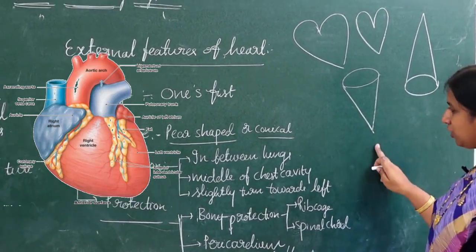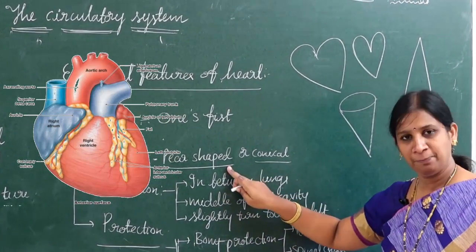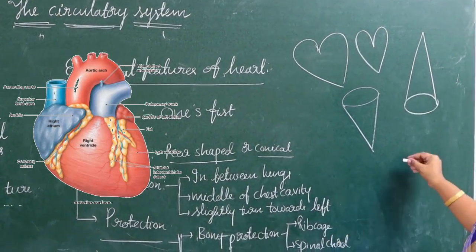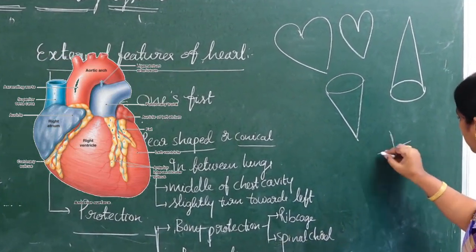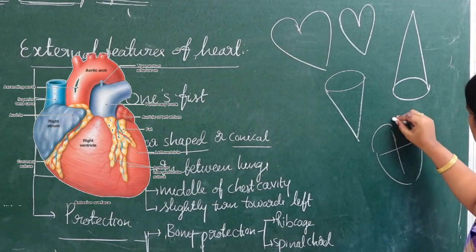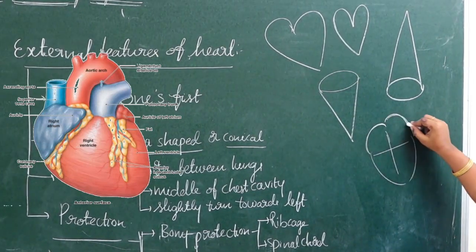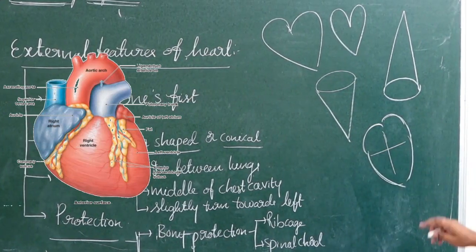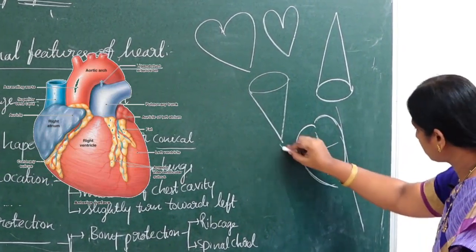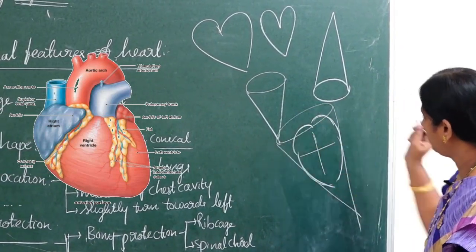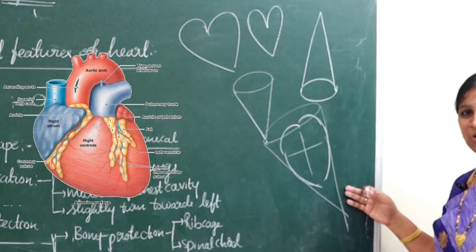We can say reverse conical shape or pear shape. Actually our heart you can draw like this. This is our heart shape. When we draw like this, you can imagine it is a reverse conical shape.